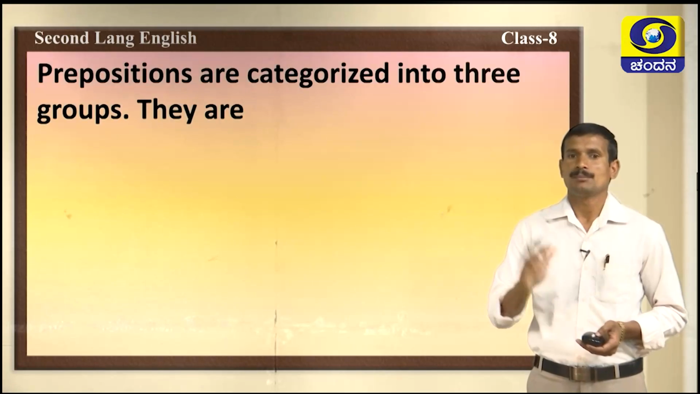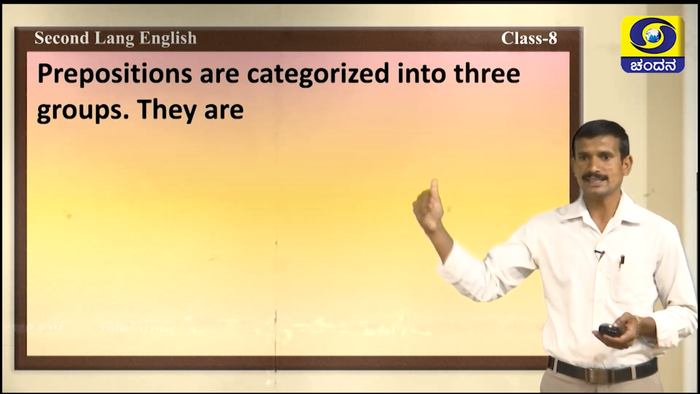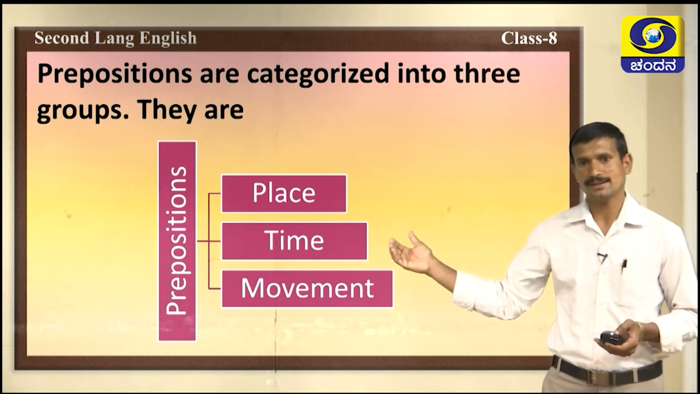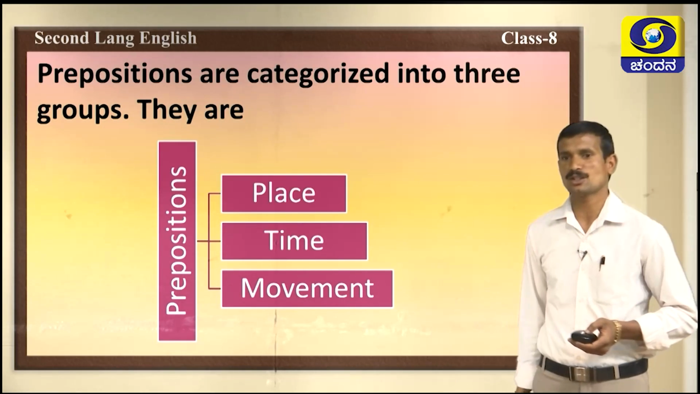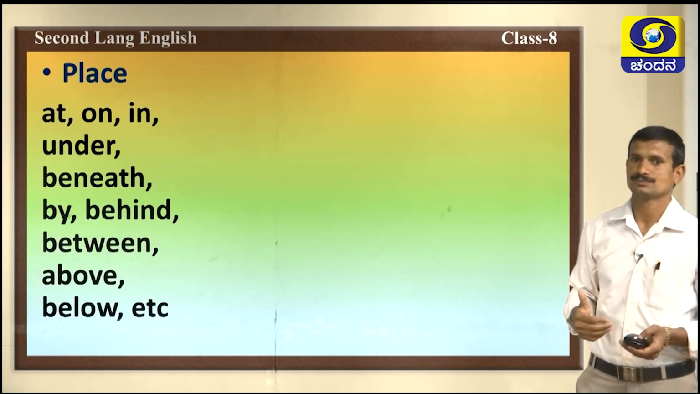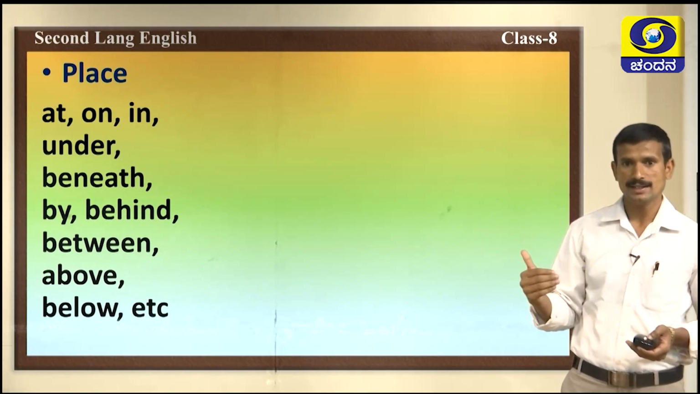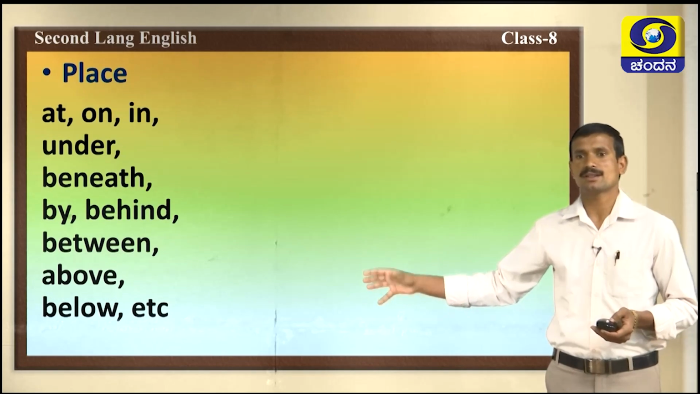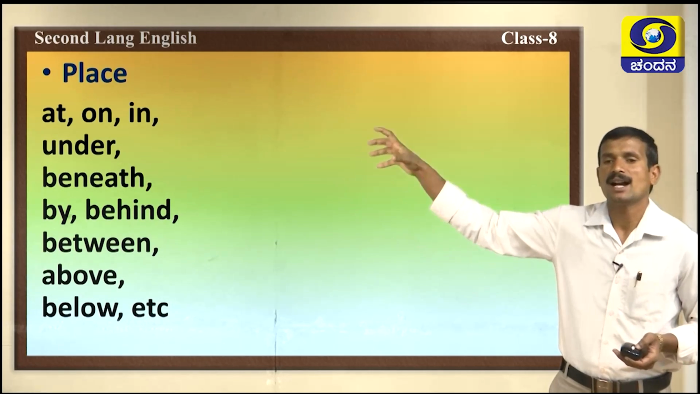Prepositions are categorized into three groups. We can categorize these prepositions into three groups: prepositions of place, prepositions of time, prepositions of movement. Let us know what they are. Prepositions of place: at, on, in, under, beneath, by, behind, between, above, below. These are prepositions of place, and we can use these words to indicate a place.